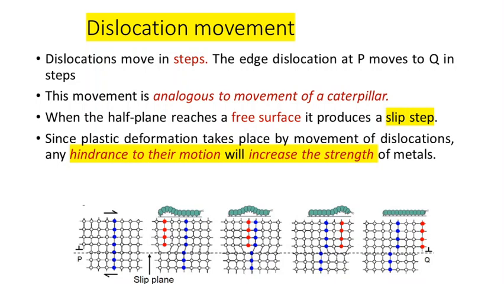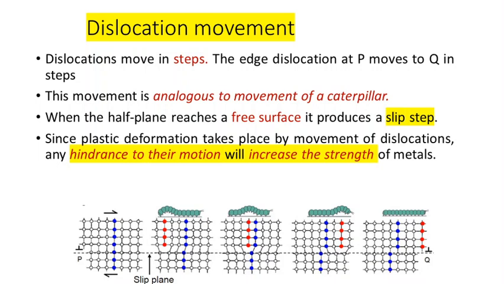It will initially move from the left side to the nearby adjacent plane. When it moves from the left side to the adjacent plane, it tries to join with the atoms below the adjacent plane, which means it will try to join the atoms in the neighboring plane.